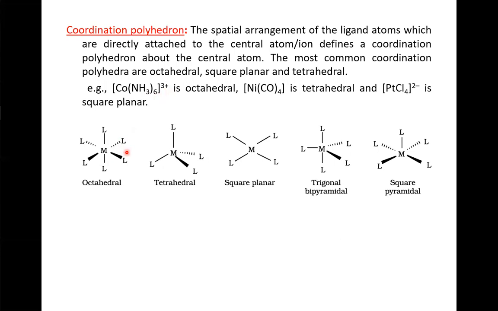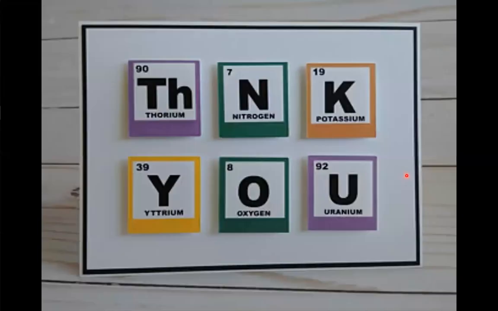If the coordination number is 4, then such a coordination can attain two geometries. That is, one is tetrahedral and the other one is square planar. Trigonal bipyramidal: here, the three ligands are placed in one plane and the other two will be one below and the other one above, which are perpendicular to this trigonal plane. And the last one is the square pyramidal.